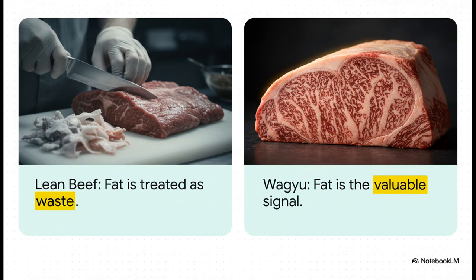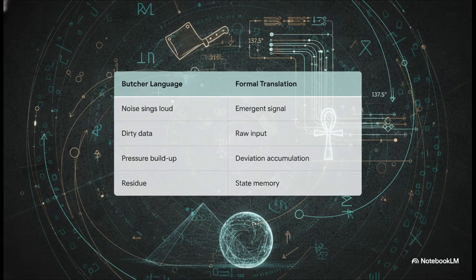Value is entirely contextual. And if we map a butcher's intuitive, hands-on knowledge onto formal systems theory, it lines up perfectly.